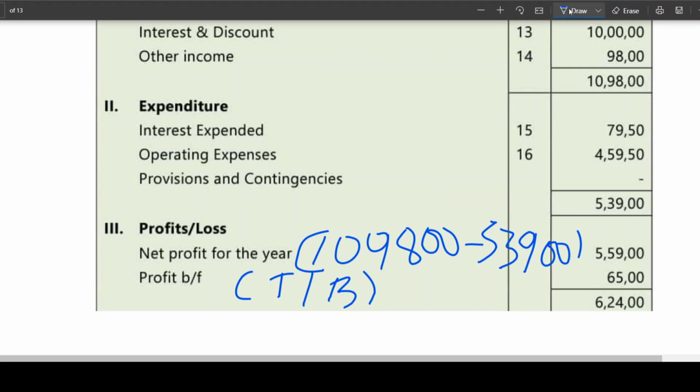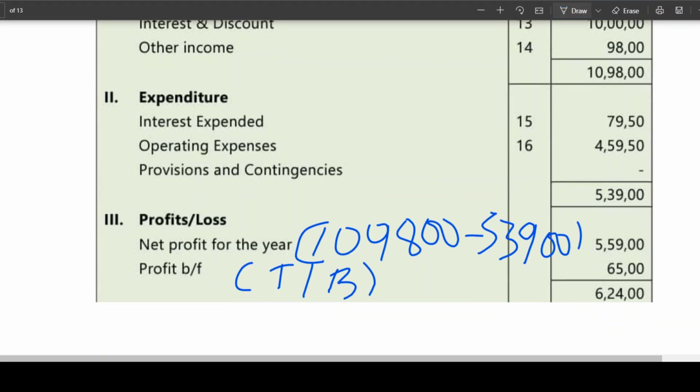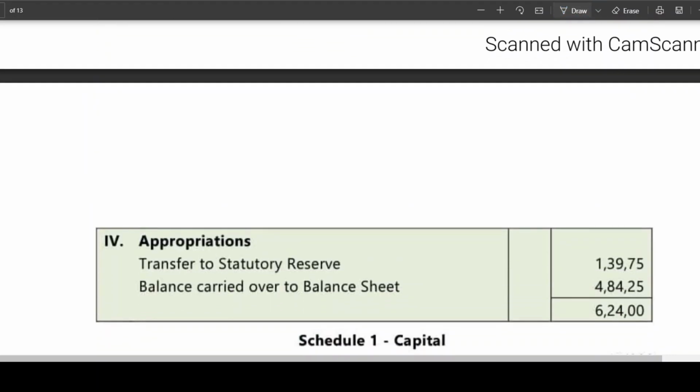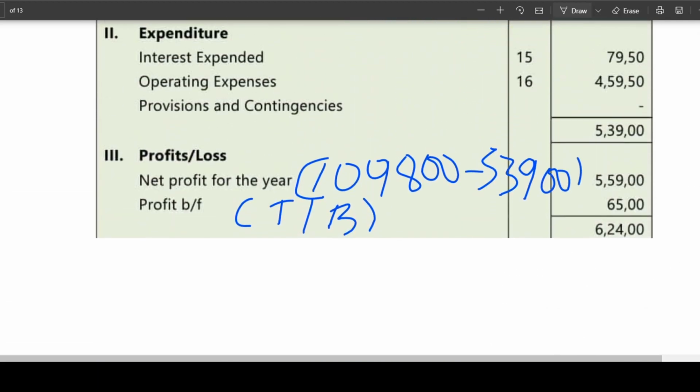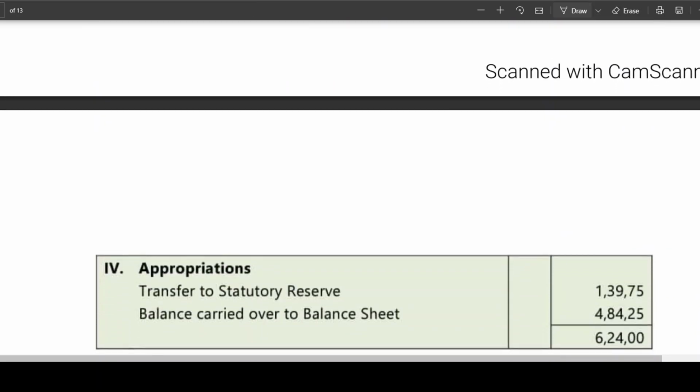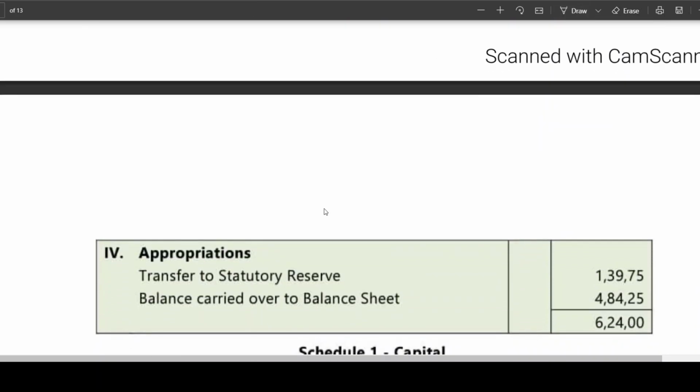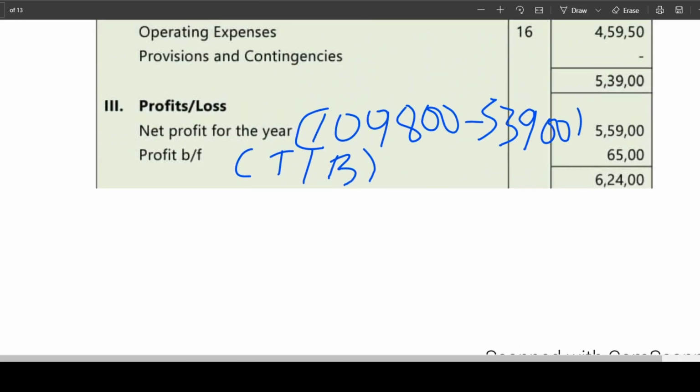Now we need to go for the last one, appropriations. Transfer to statutory reserve. This I have already told you. What is the current year profit? Tell me. 559, no? So 55900.